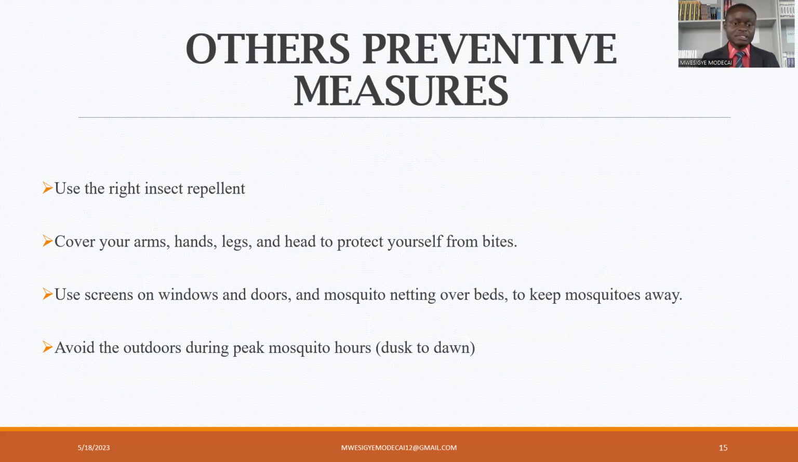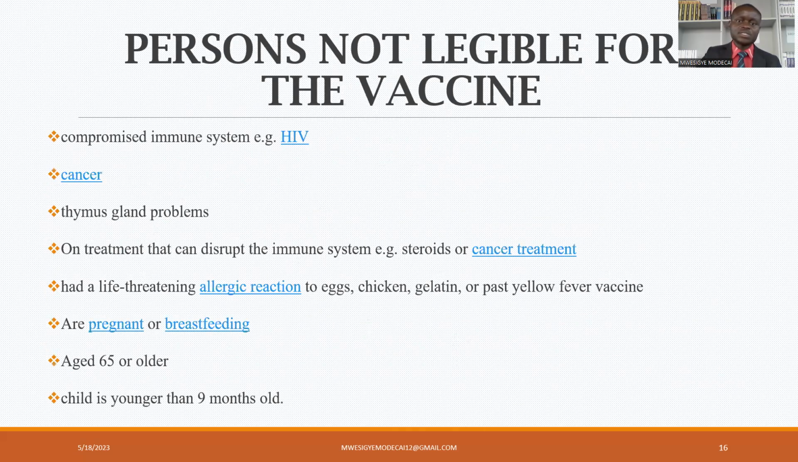And lastly, as we are to prevent yellow fever, we should avoid the outdoors during peak mosquito hours. Peak mosquito hours, that is dusk and dawn, early in the morning and late in the evening. Those are the hours mosquitoes are so many and they are trying to bite. So those hours we should avoid being outdoors. We should be in the houses so that we should not be accessed by these mosquitoes.